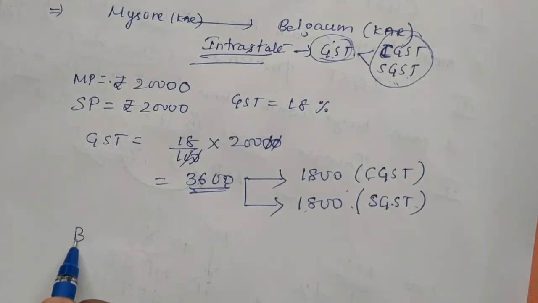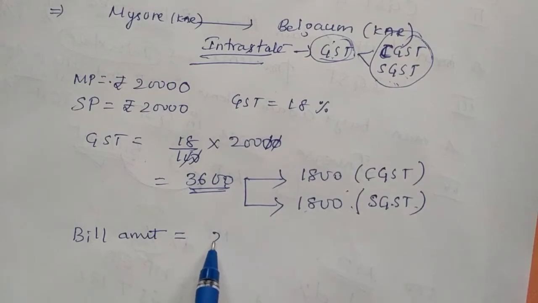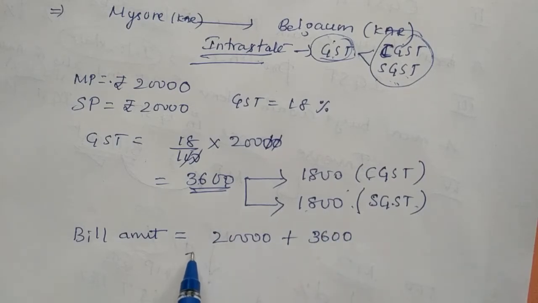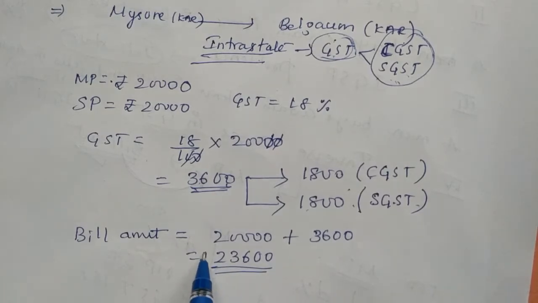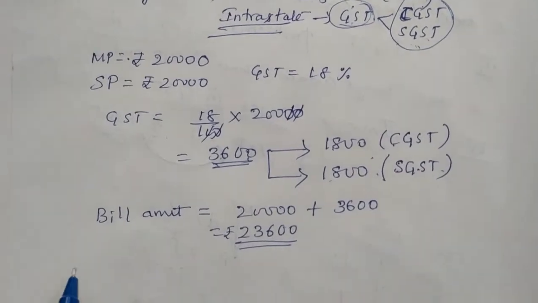3,600. Next, bill amount. Bill amount is equal to 20,000 was the rate plus how much? 3,600. Totally 23,600. So 20,000 plus 3,600 is 23,600. This is the bill amount at Belgaum. So one calculation is over.